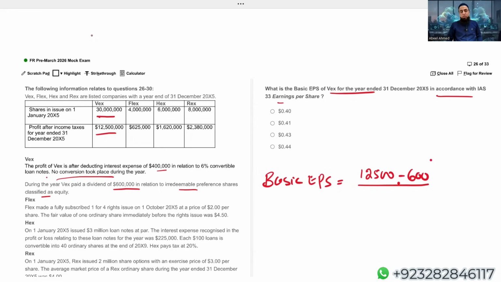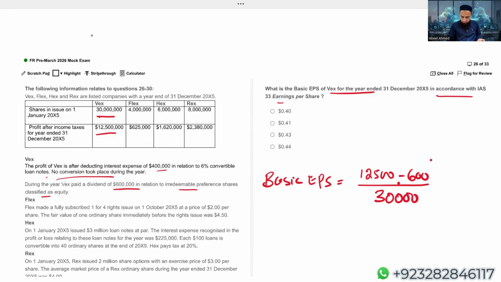If at the start of the year I have got 30 million shares and during the year the company has not issued any shares, then obviously all the shares which I had at the start will work as my weighted average ordinary shares. I'm taking 30,000. 12,500 minus 600 gives me 11,900, divided by 30,000.